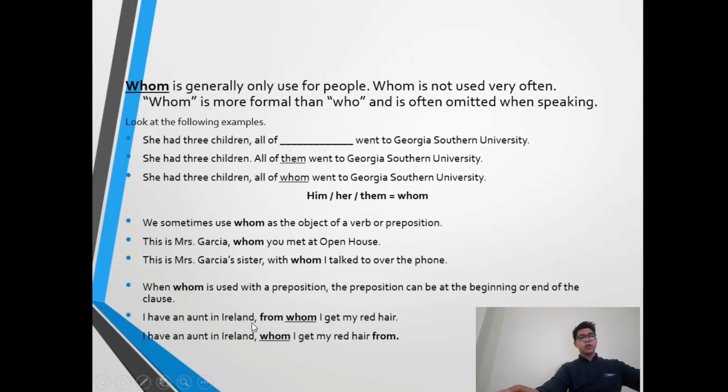Prepositions are of, in, from, and so on. I have an aunt in Ireland from whom I get my red hair. I have an aunt in Ireland whom I get my red hair from. So we can use from in front of the relative pronoun or at the end of the sentence.